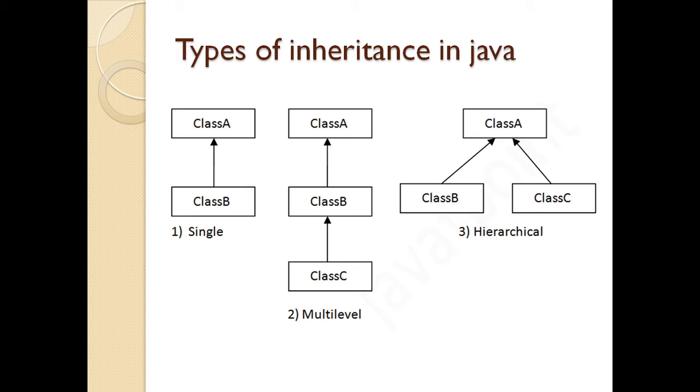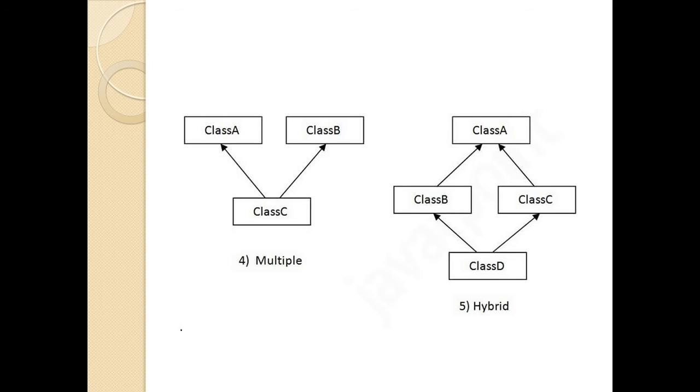Now other types of inheritance are multiple inheritance. In multiple inheritance, two base classes derive one single child class. So looking at the example, you have class A and class B, which are the base classes, and class C is derived from the base classes. And the last type of inheritance is hybrid.